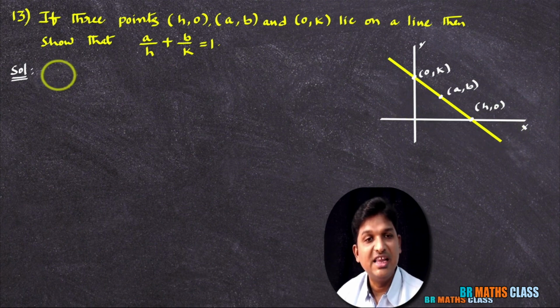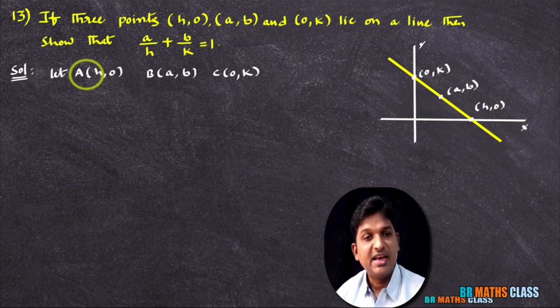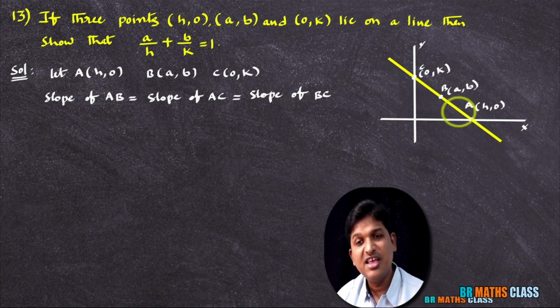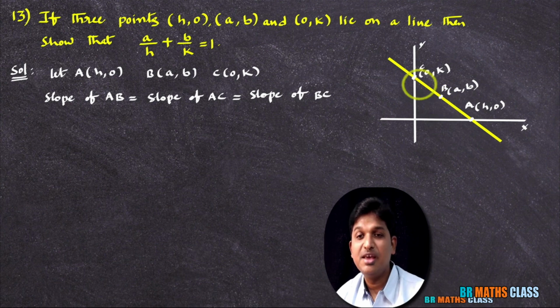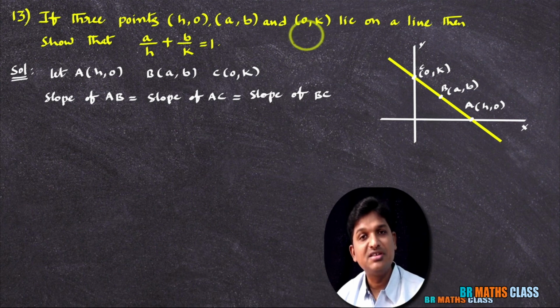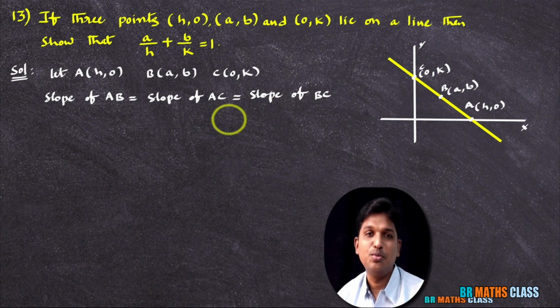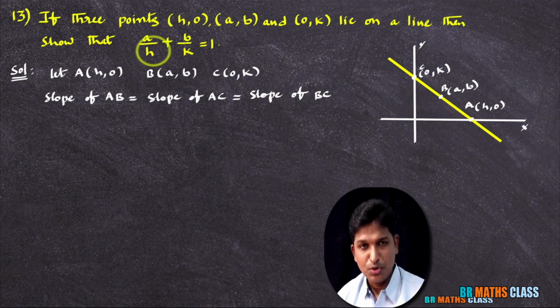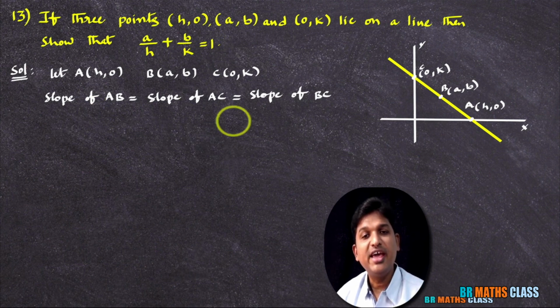First, I'll name the given points. First point I took as A, second point as B, third point as C. Slope of AB is the same as slope of AC, which is the same as slope of BC, because all the points lie on the same line. We know that if 3 points are collinear, slope of AB is the same as slope of AC is the same as slope of BC. This is the information we know from the given question. We need to prove this. You take any 2 from these 3. I'll calculate slope of AB and slope of AC.